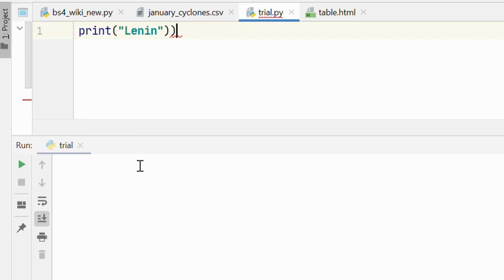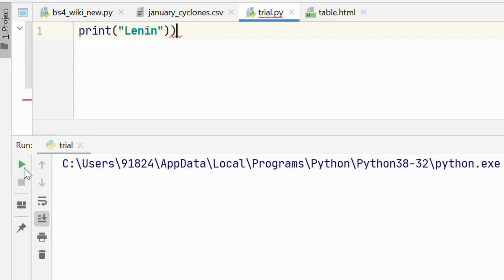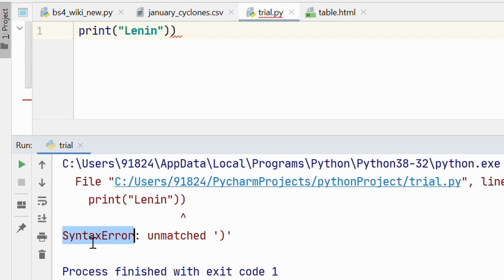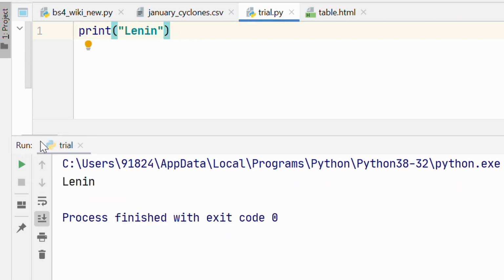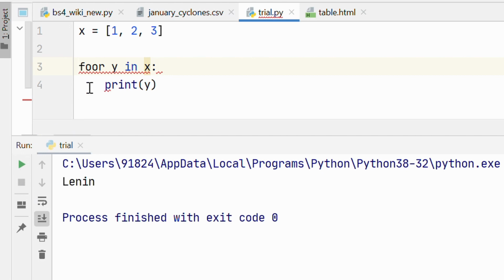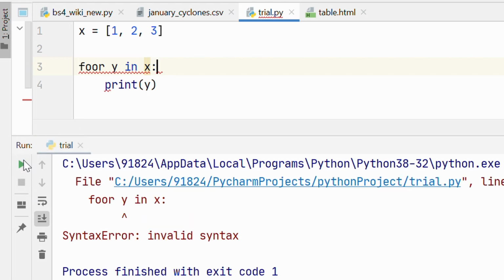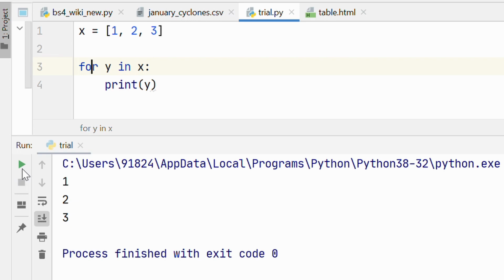Let's try to run this print statement. If we run this, you can see it's clearly a syntax error. Why? Because we have an extra parenthesis here. Remove it and it should run fine. Or for example, let's look at this for loop. If I run this, again you get a syntax error. Why? Because the spelling of for is wrong. If you fix this, again it should run fine. So basically this is an example of syntax error.